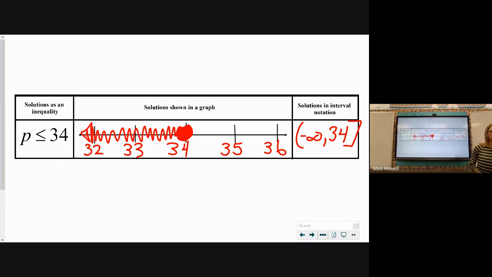All right, p is every number less than or equal to negative 34. We should have a closed-in circle and a shade to the left, which means our interval starts at negative infinity and goes to negative 34. And we should have a bracket on the side with negative 34 because negative 34 is part of our solution. So to show that it's included, we change that parenthesis to a bracket.